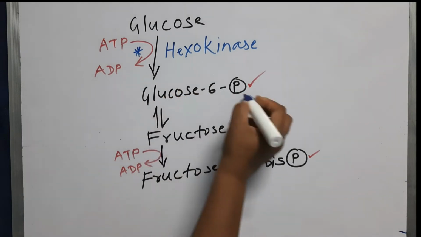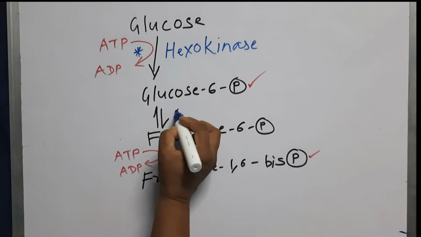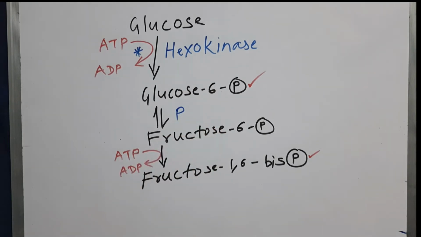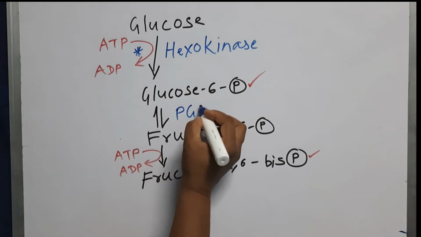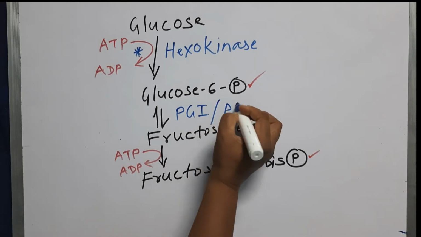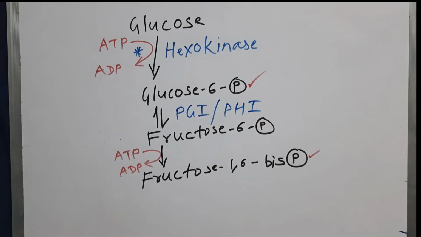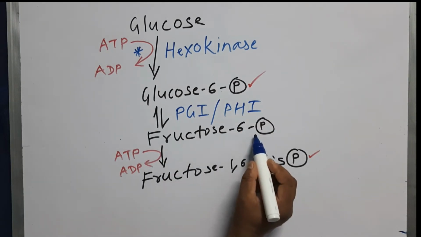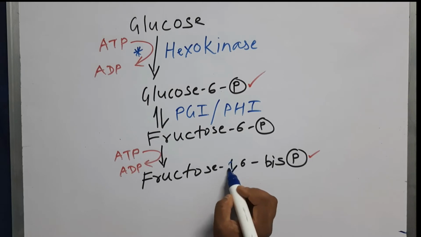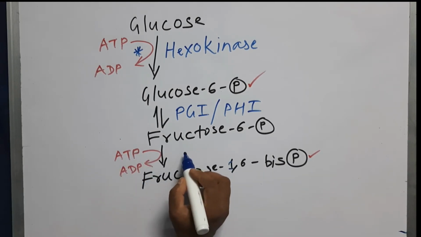Then you have glucose 6-phosphate to fructose 6-phosphate conversion. So this is just isomerization. So the enzyme is phosphoglucose isomerase. You can also call it as phosphohexose isomerase. And since again we are phosphorylating fructose 6-phosphate to fructose 1,6-bisphosphate by using one ATP, here another kinase will come.